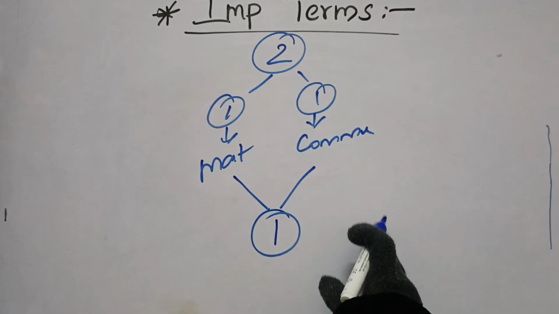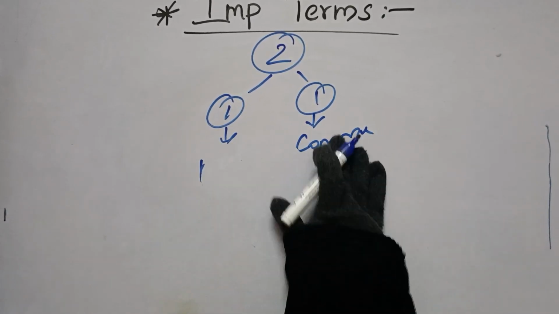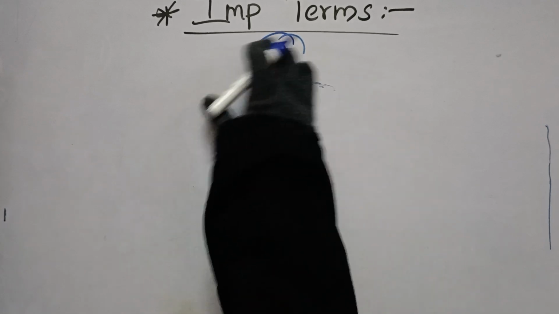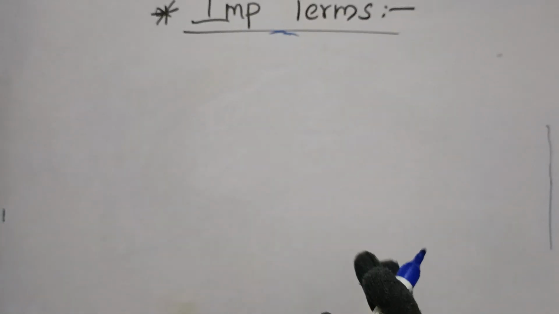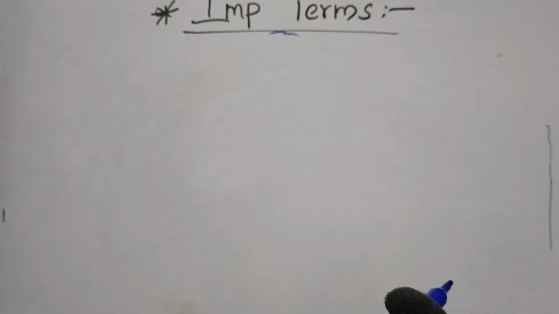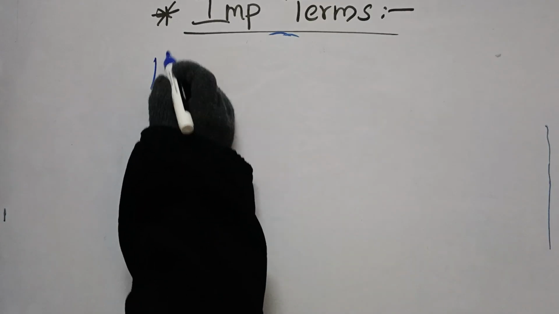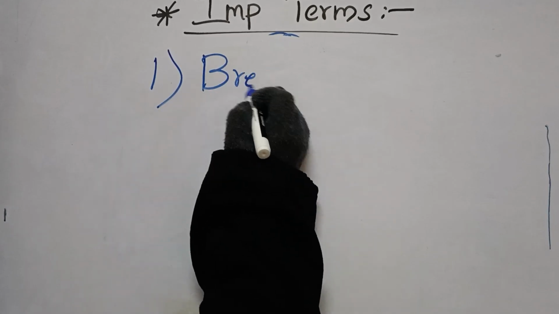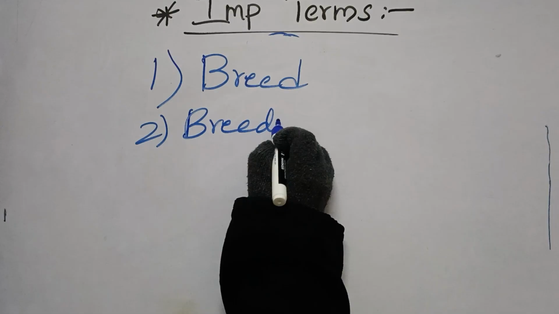But before we enter into that, we have to solve the confusions that are related to some terms. What are those terms? Let us understand and figure out the easiest meaning of these five terms. Number one, breed. The second term, breeding.